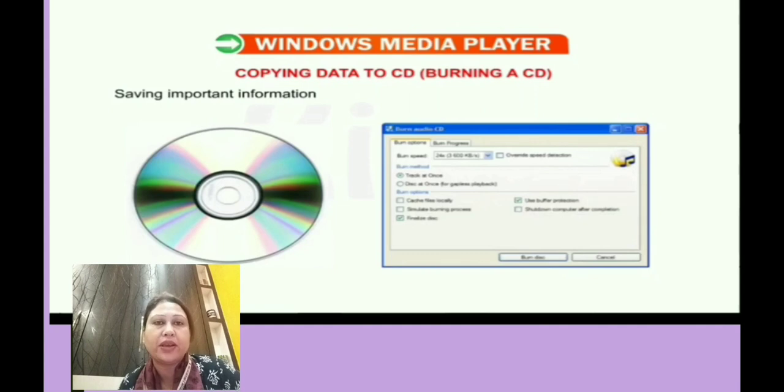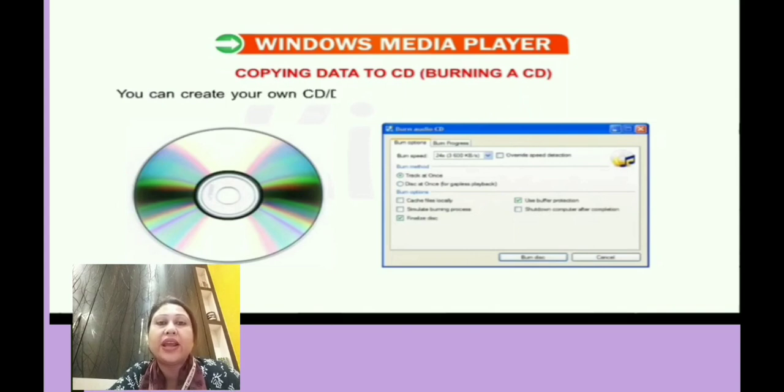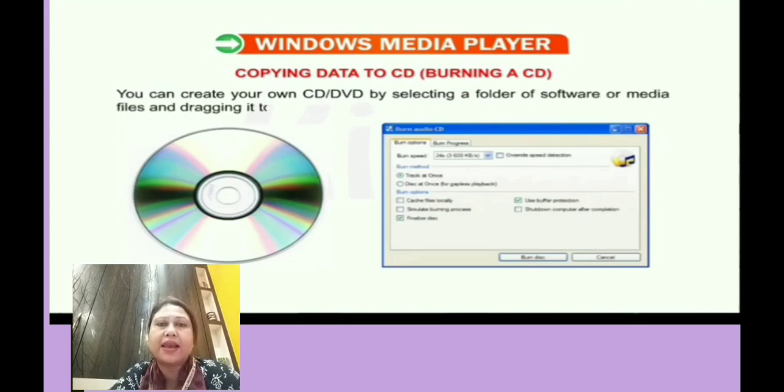Now saving information, as you save information in a pen drive, we can save information on a CD as well, and it is as easy as saving on a hard disk. For that, we can even create our own CD or DVD by selecting a folder of software or any media files. At the same time we can just click on it and drag it, without leaving the mouse, to the CD or DVD icon in the computer.